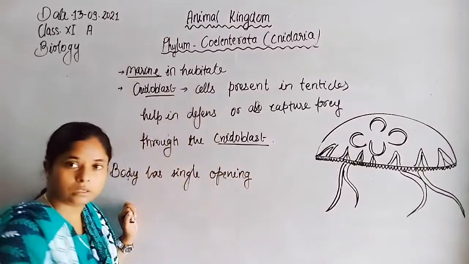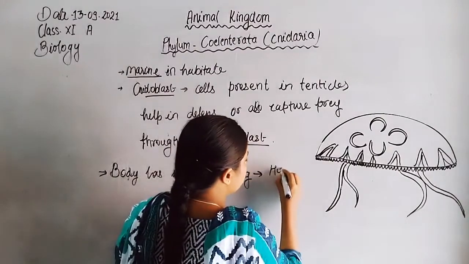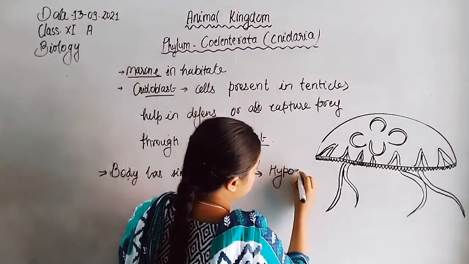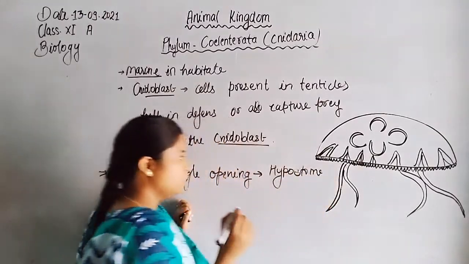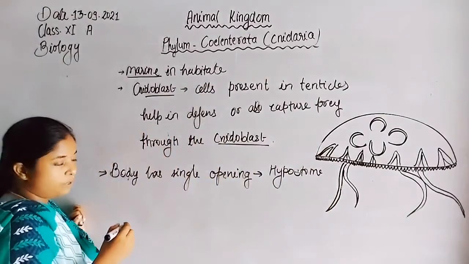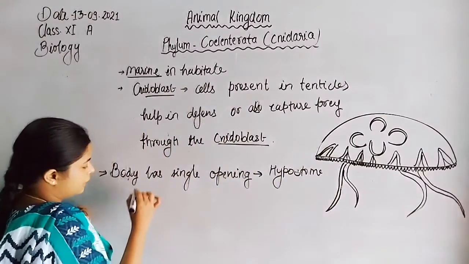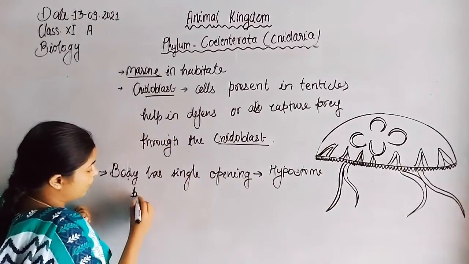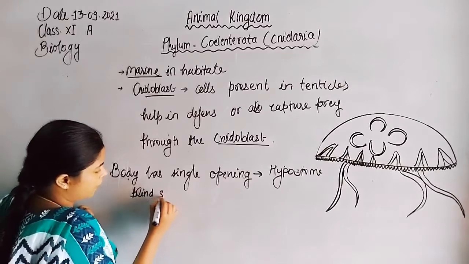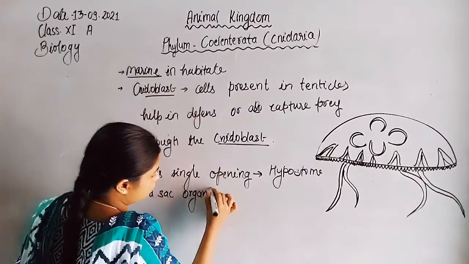This opening is known as the hypostome. Because of the presence of only a single opening, this type of organization is known as blind sac organization.